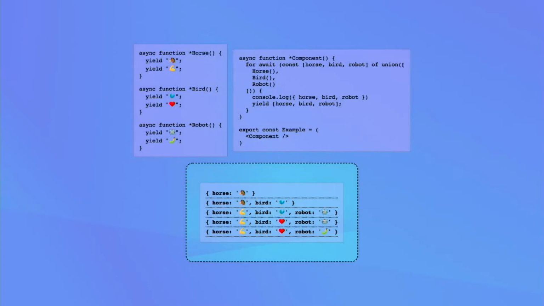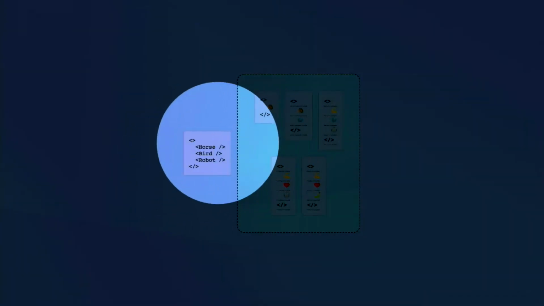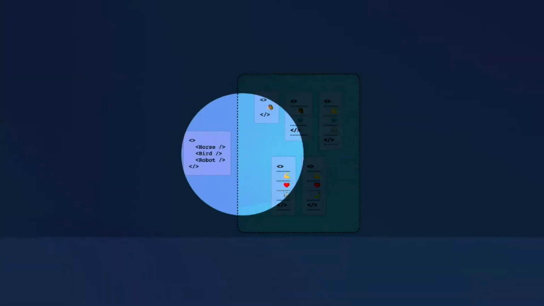So if we think about it then as a JSX tree, we can see we've got our fragment where we've got three children, and they're all siblings of each other, so we want to know the information across those sets of iterations. And this thing on the right here is each iterative step of information that we got along each stage. So we can see that this set of JSX right here is equivalent to all of these states right here.